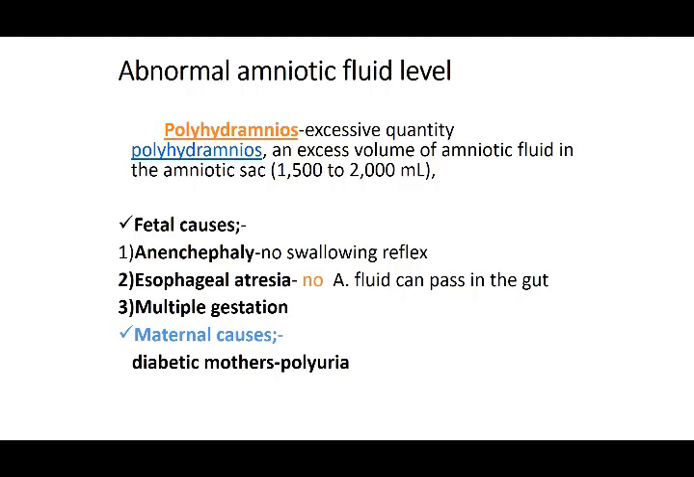Then esophageal atresia. When the esophagus, or the food pipe, is developing, there is narrowing. It does not dilate or reach its normal level. So that atresia is not going to allow the amniotic fluid to be swallowed. When the baby swallows it in, it doesn't go down into the intestines and the stomach, because the food pipe is blocked. It is atresia.